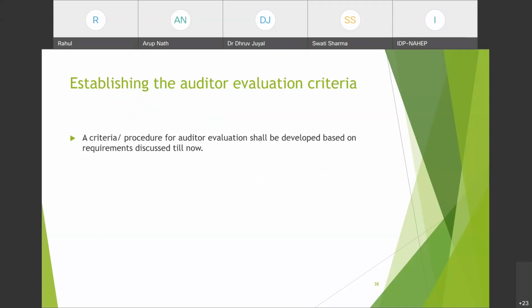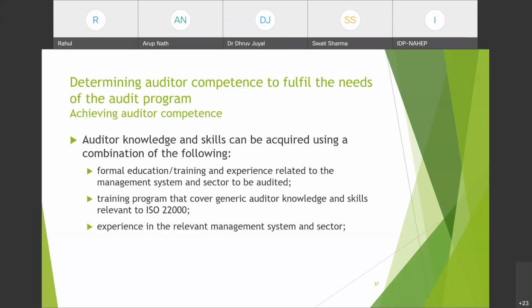Now, the criteria or procedure for auditor evaluation shall be developed based on the requirements discussed till now. Whatever requirements have been discussed, that includes behavior, knowledge, skills, experience, whatever criteria an organization sets for its internal auditor, it has to make a procedure for it. First, the criteria have to be set. As I said, it is up to the organization how they set the criteria, but those criteria must include education, formal education. Whatever they want to define as formal education, they have to define it and it must be according to ISO 22000.